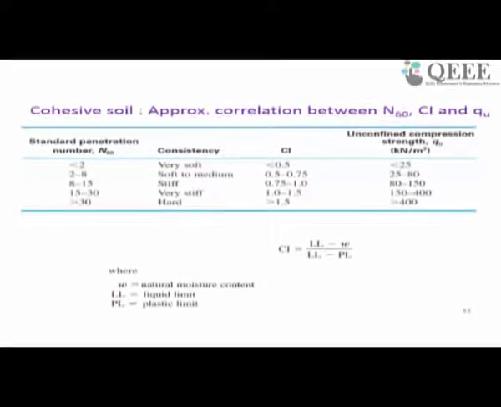For example, if you have SPT less than 2, we can consider a UCS equal to less than 25, or if the SPT number is more than 30, you can consider UCS beyond 400 kilonewton per meter square, that is the kilopascal. That means directly the SPT number, that is the number of blows required to penetrate the 300 millimeter penetration, is representing the type of strata you are encountering.